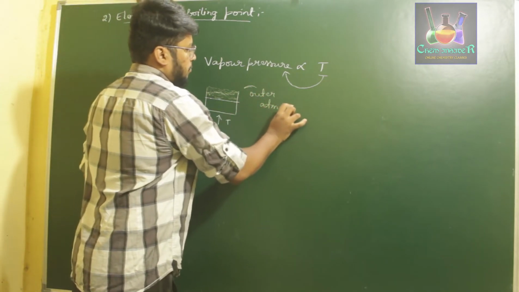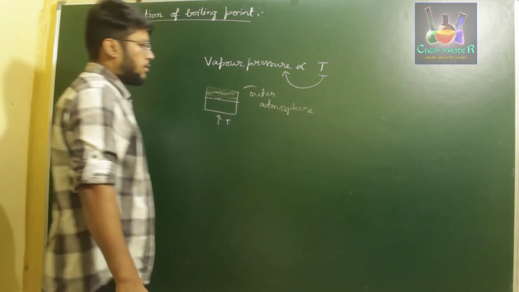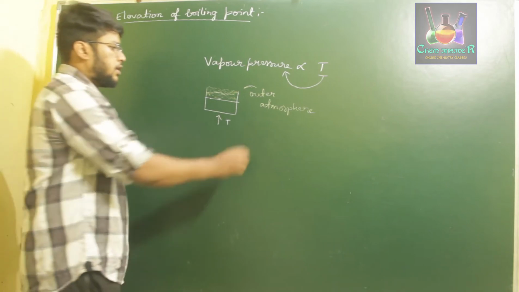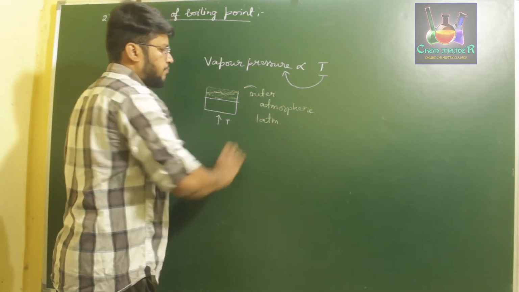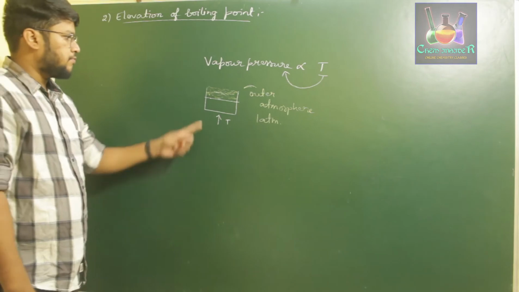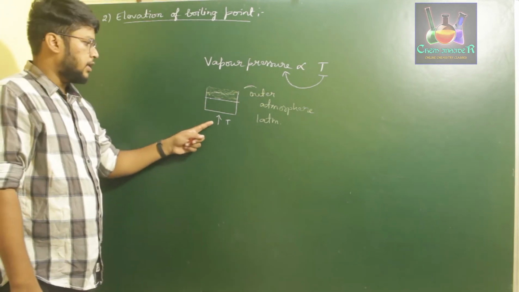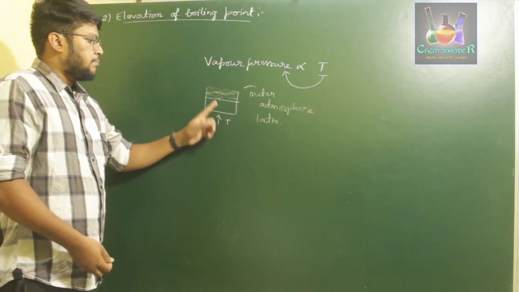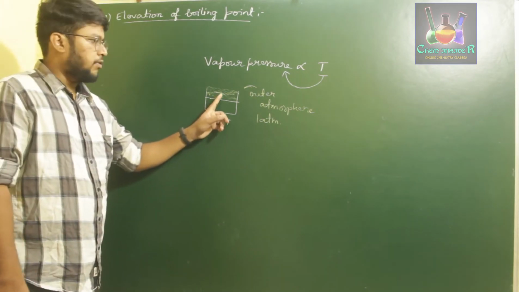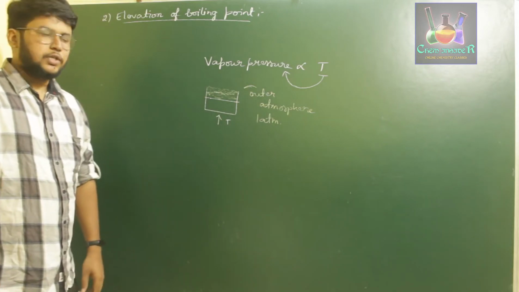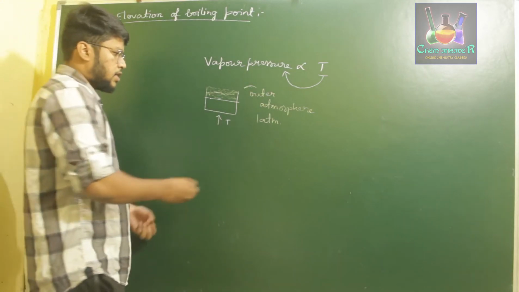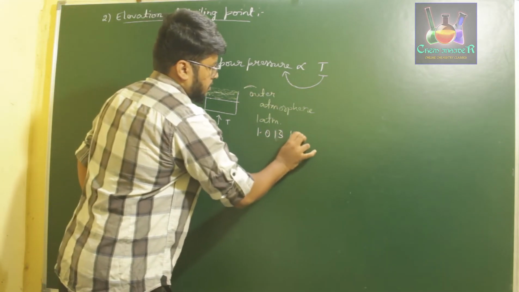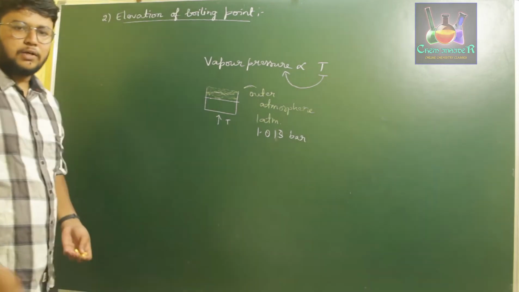So at a certain temperature, the vapor pressure of the liquid will be equal to the outer atmospheric pressure, that is around 1 atmosphere, which is also said as 1.013 bar of atmospheric pressure.